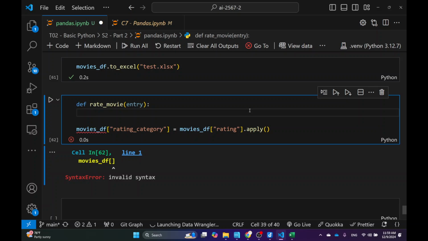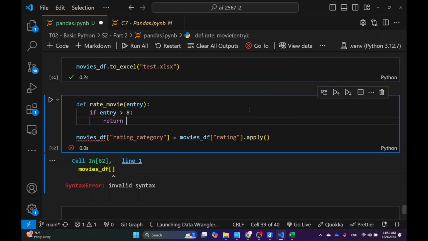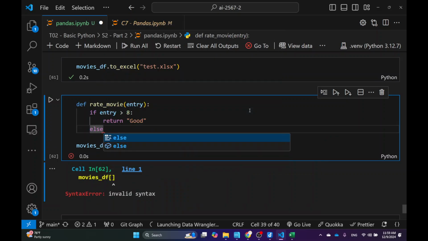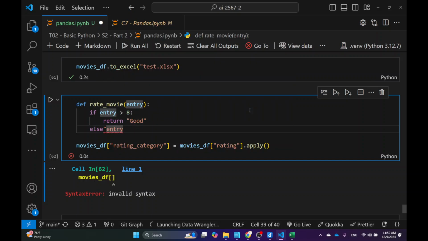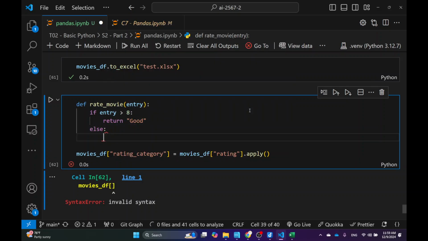For example, I can do if entry is larger than 8, I want to return good. But if it's not, I want to return bad. Okay, like this.